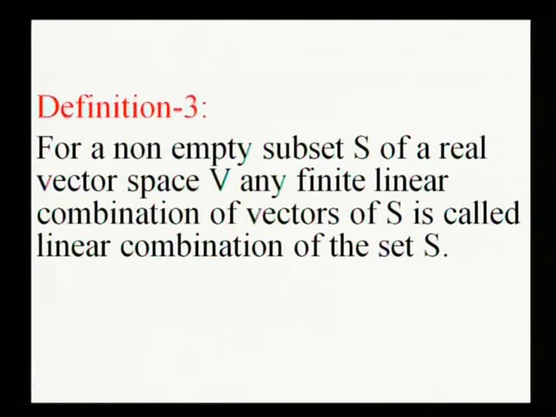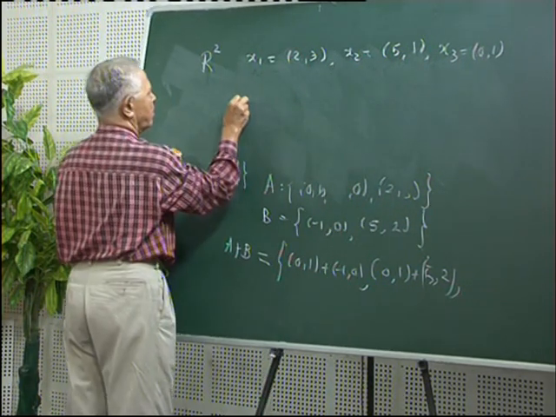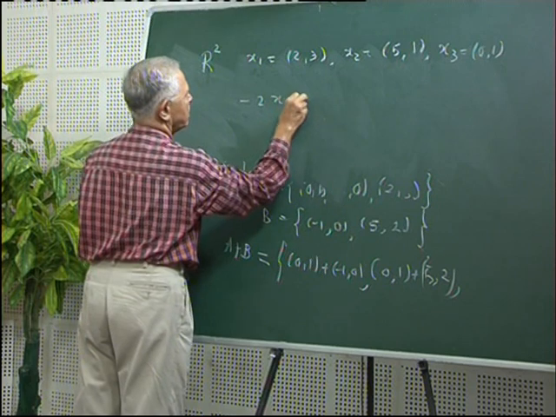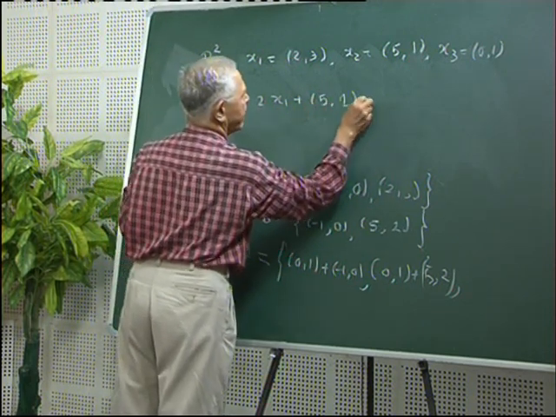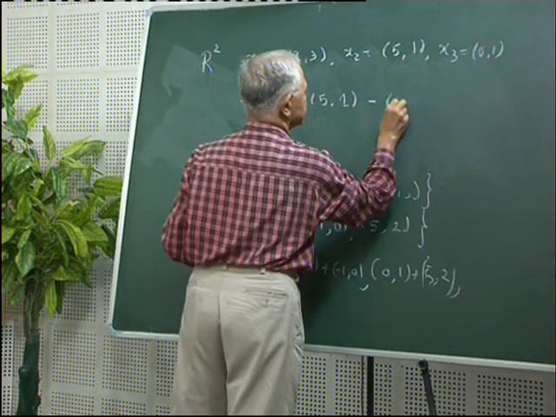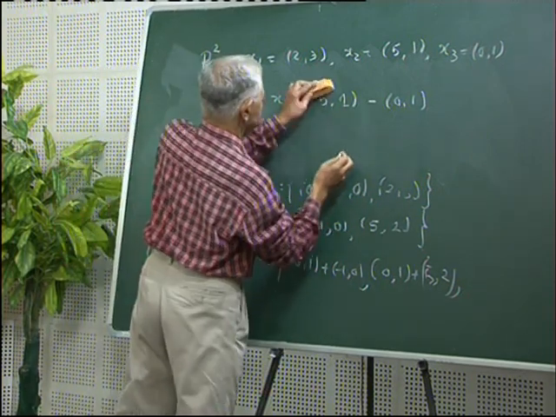Suppose I take the space R2 and I take vector x1 equal to (2, 3), vector x2 equal to (5, 1) and vector x3 equal to (0, 1). Then minus 2 x1 plus x2 minus x3, sorry, I made a mistake. This is equal to (-4, -6) plus (5, 1) minus (0, 1).